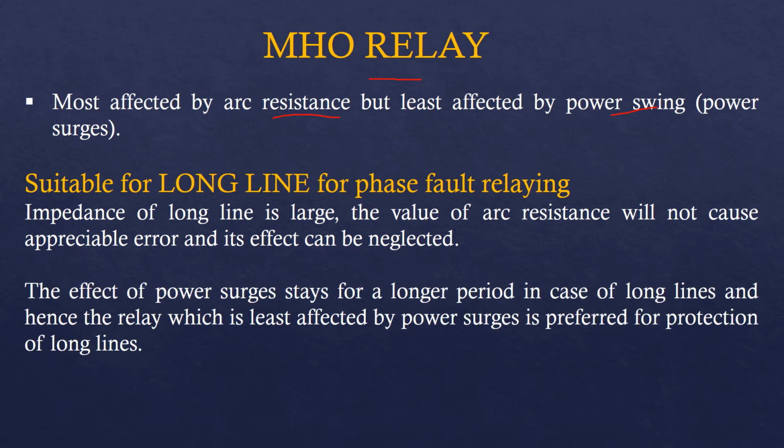Therefore, we must select here the relay which is least affected by the power swing. Here, the predominating factor governing the distance relay will be the one which is least affected by the power swing. And since Mho relay is least affected by power swing, for long line we prefer Mho relay. The effect of power swings stays for a longer period of time in case of long lines and therefore the relay which is least affected by the power swings must be preferred for protection of long lines.